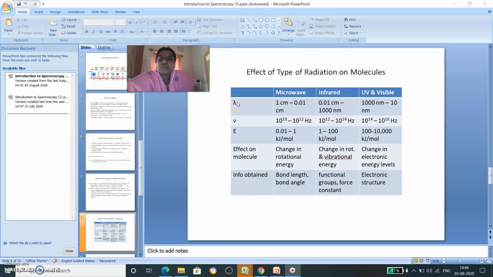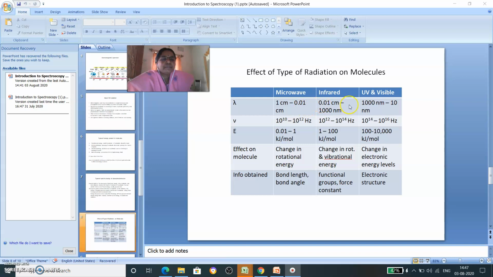Apart from this, for electromagnetic radiation, the quantization of energy can be explained in terms of wavelength, wave number and frequency, right? So here we are going to see the effect of type of radiation on molecules. This is the chart which gives an idea about the differences in their wavelength, wave number, energy, effect and information about the molecule or atoms. The first one is microwave, second is infrared, and third is UV and visible.